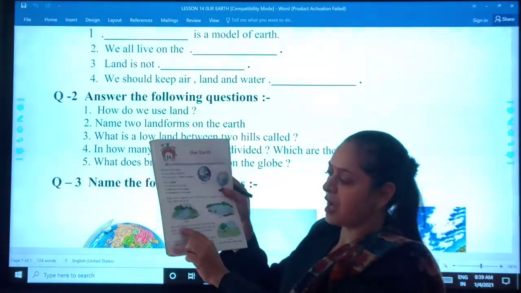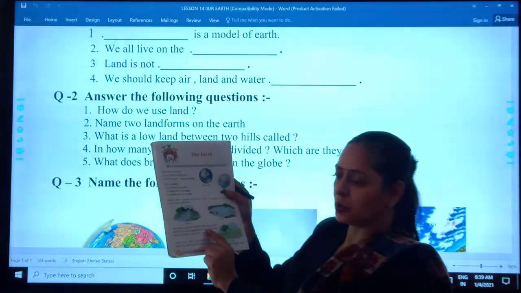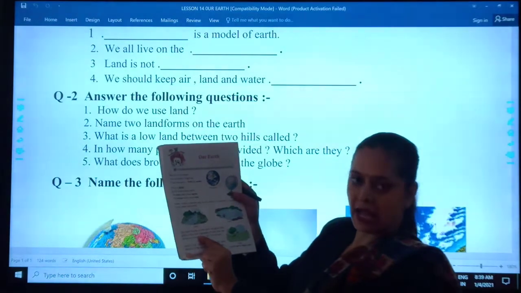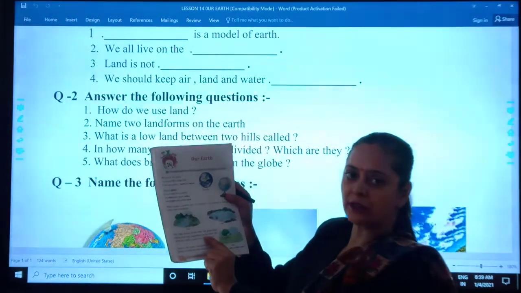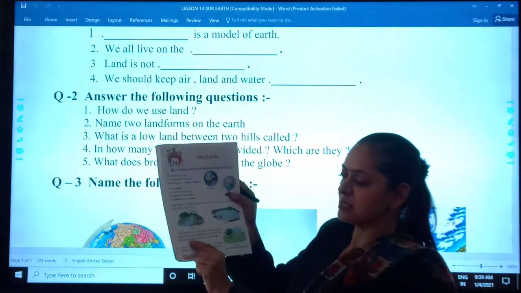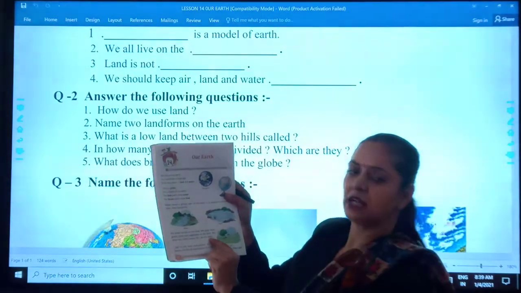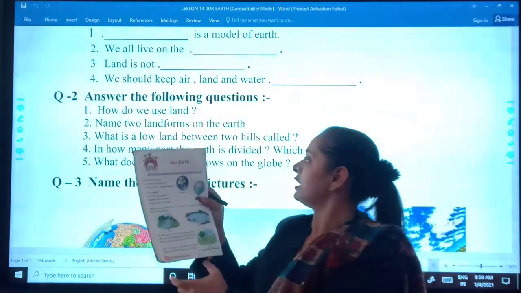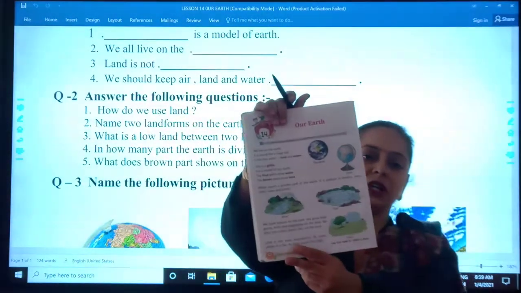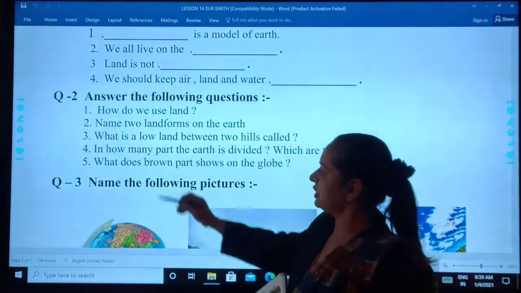We make houses on the land. We grow food, grains, fruits and vegetables on the land. We drive cars, trains, buses, etc. on the land. So in this way we use land. Okay. Yes, you can see, students. Got it? Okay. Now we move further.